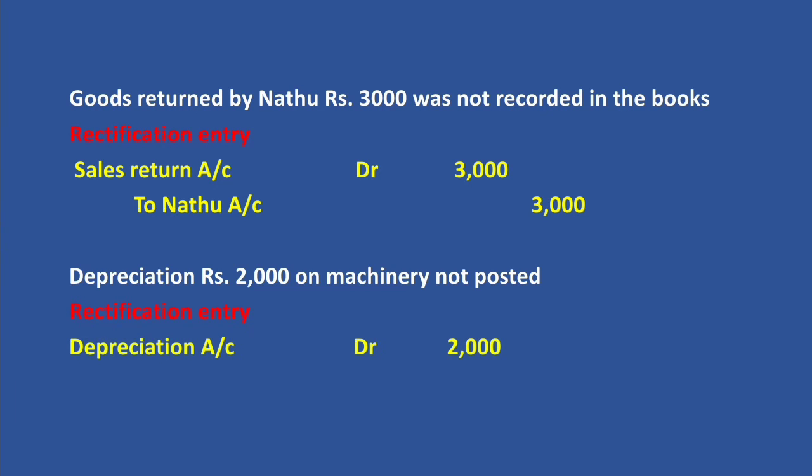Then depreciation account debtor 2,000. Because of depreciation, asset value decreased. Asset decreased. So we can credit asset account. Here machinery account. Then rectification entry, depreciation account debtor 2,000 to machinery account 2,000. Depreciation posted. Narration.